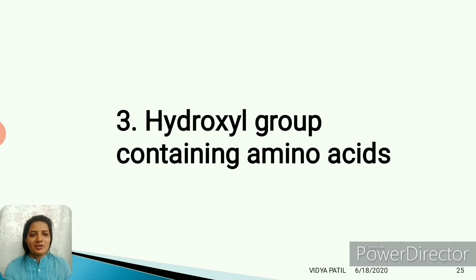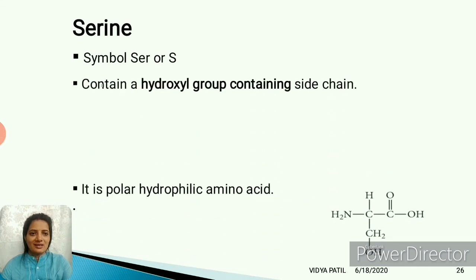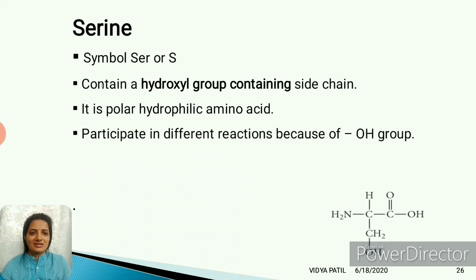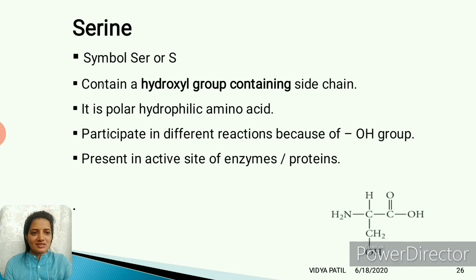Next group is hydroxyl group containing amino acids. The first amino acid is serine. Serine and threonine contain a hydroxyl group in their structure. The symbol for serine is SER and the single letter abbreviation is S. It contains a hydroxyl group in the side chain and participates in different reactions because of the OH group.